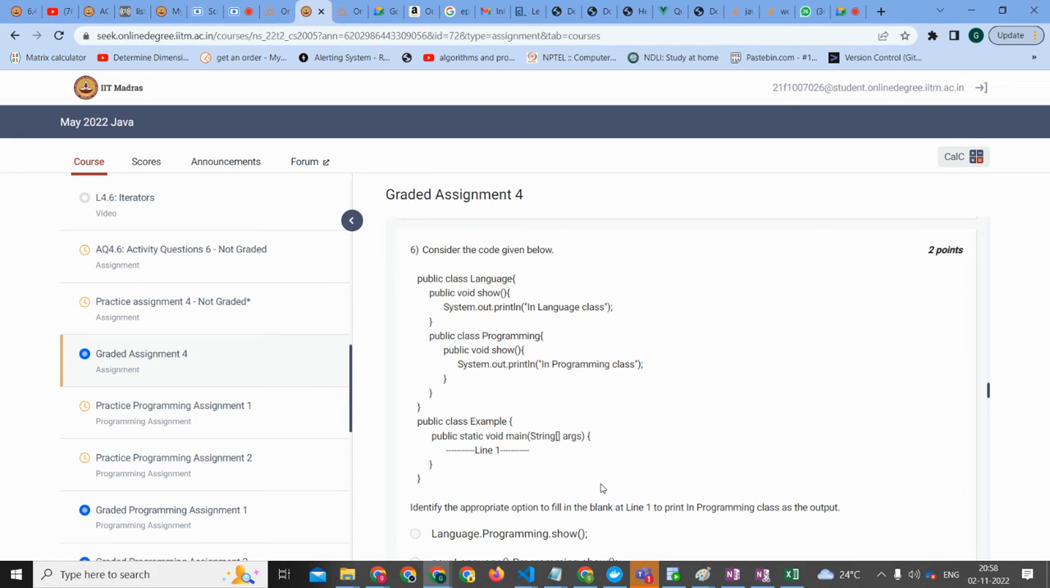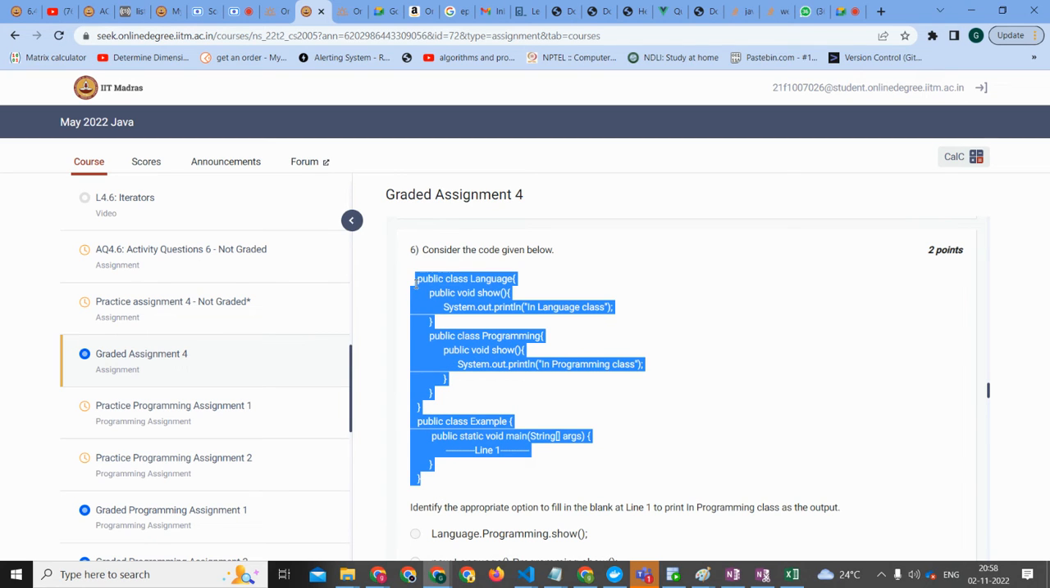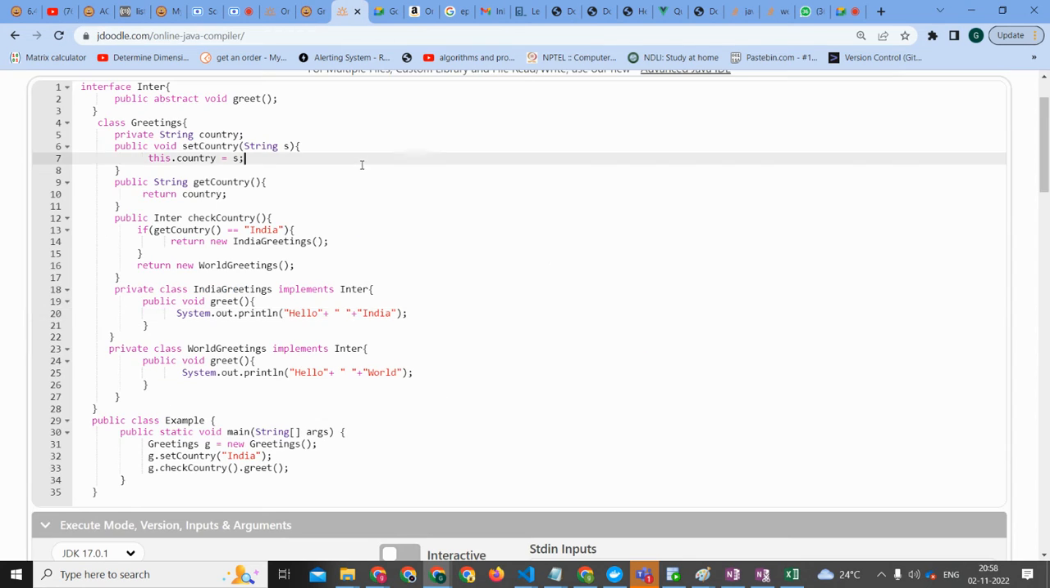Chill. So next is whose question? Aish, you take it now. Fill in the blank line to print in programming class. So we are supposed to call this function, right? Okay, how do we call that?